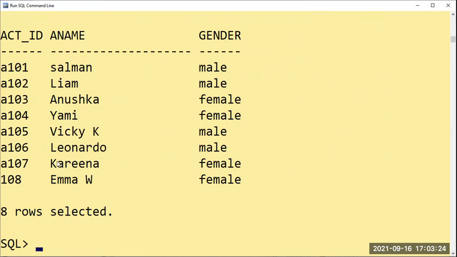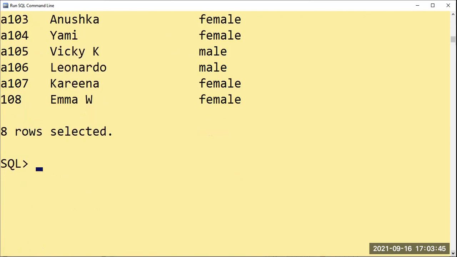And A106, A107 you can give anyhow. But at least make sure that A101, 103, and of course you can give 102 also, no problem. At least the same actor should be repeated in different movies here, so that we can provide it here.